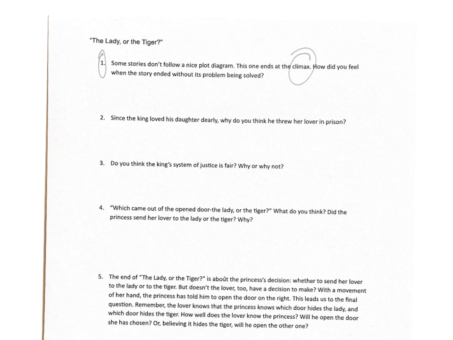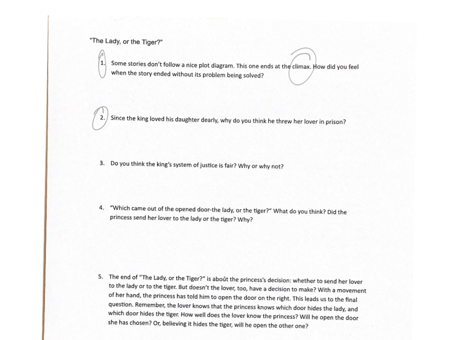And there are a lot of things kind of left unanswered. So you're pretty much just answering, how did you feel when the story ended without its problem being solved? Now, I want you to write complete sentences for this. So don't just put confused. You got to tell me why you were confused. So put complete sentences and kind of explain why you think that way.